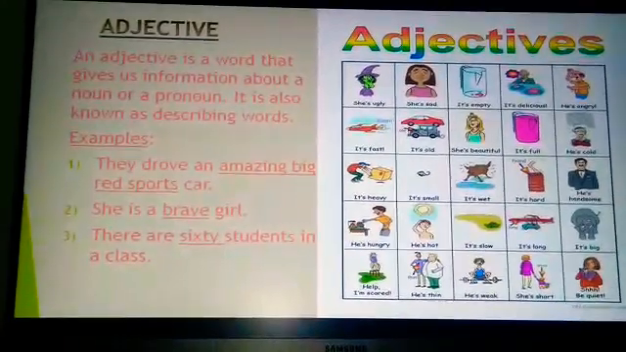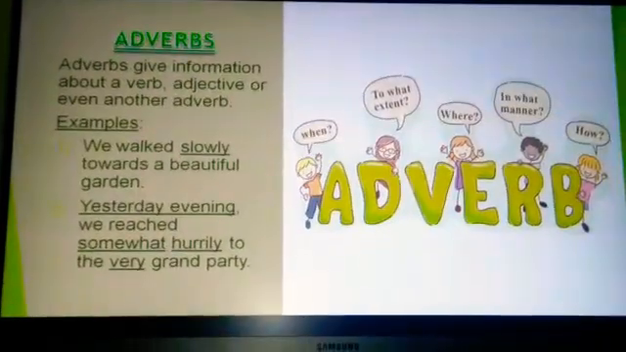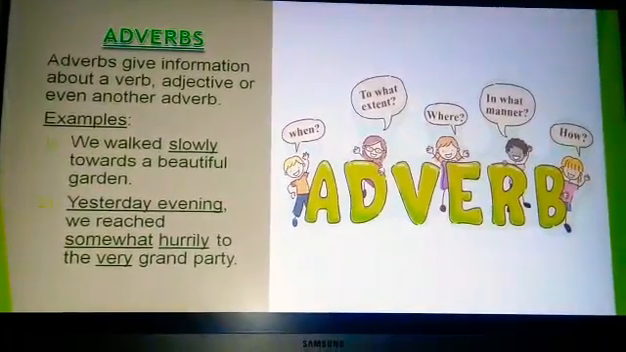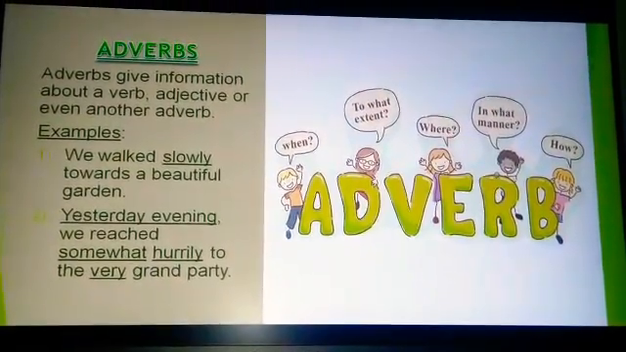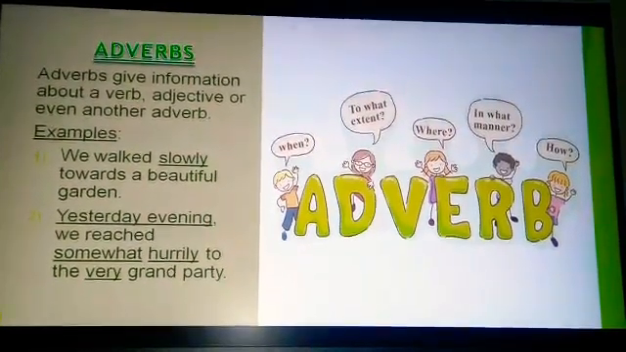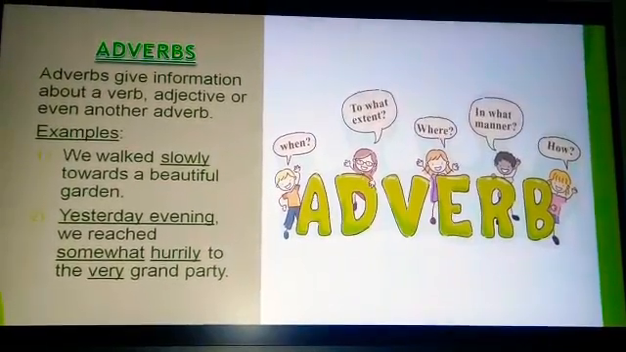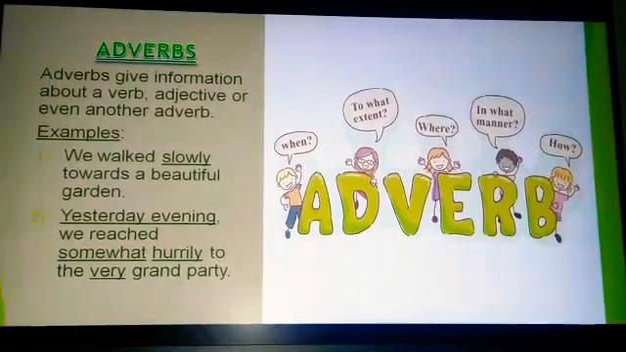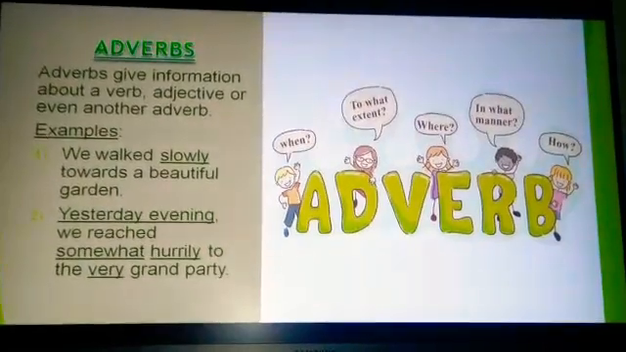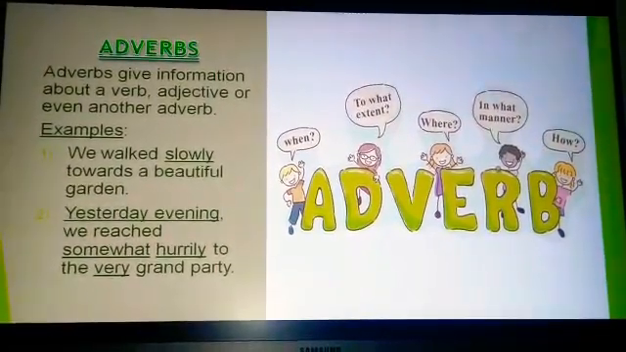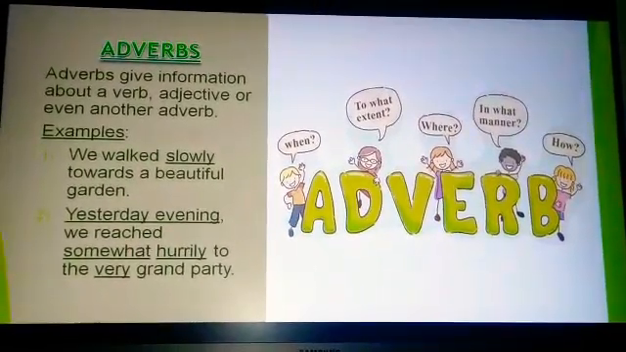So now students, let us go to the fifth type. The fifth part of speech is adverbs. Adverbs give information about a verb, adjective, or even another adverb. They answer questions like when, why, how, in what way, in what manner, to what extent. Let us see the examples. First one, we walked slowly towards a beautiful garden. Here walked is a verb and slowly is an adverb because it gives information about the verb walked. How did we walk? We walked slowly. So slowly is an adverb which gives information about the verb walked.